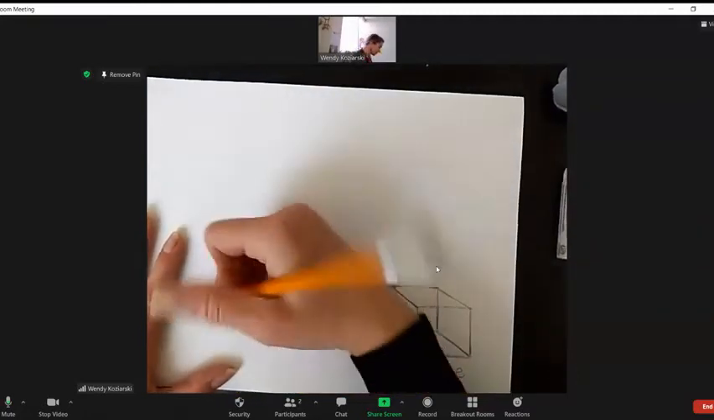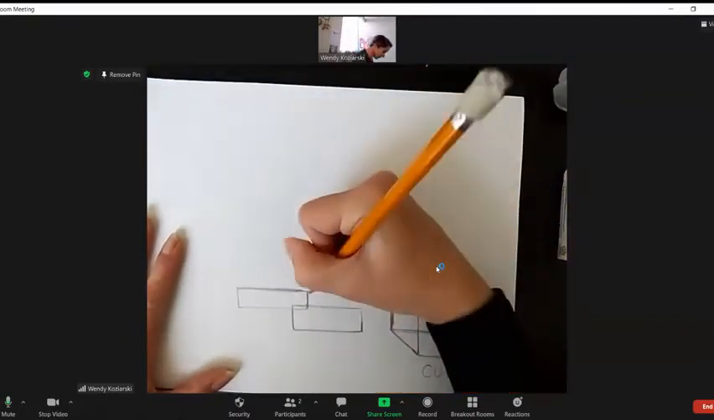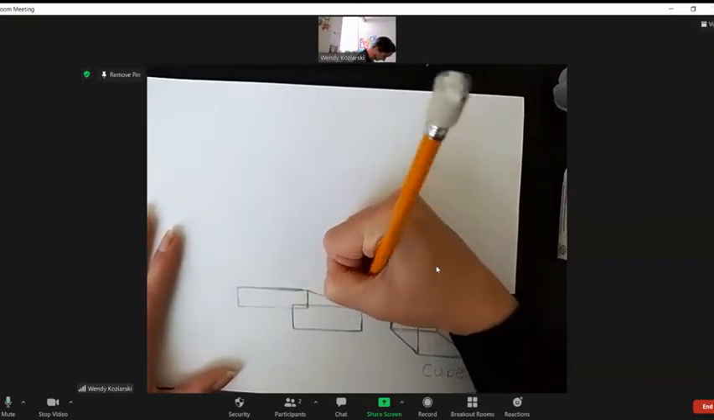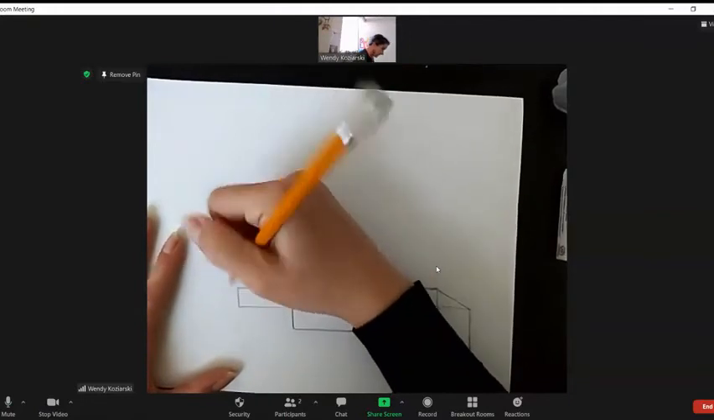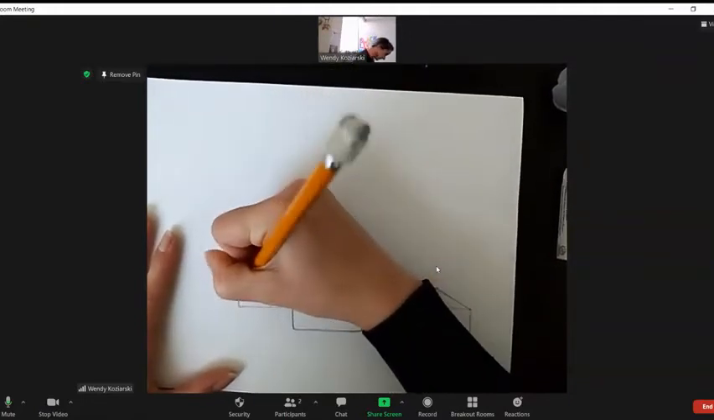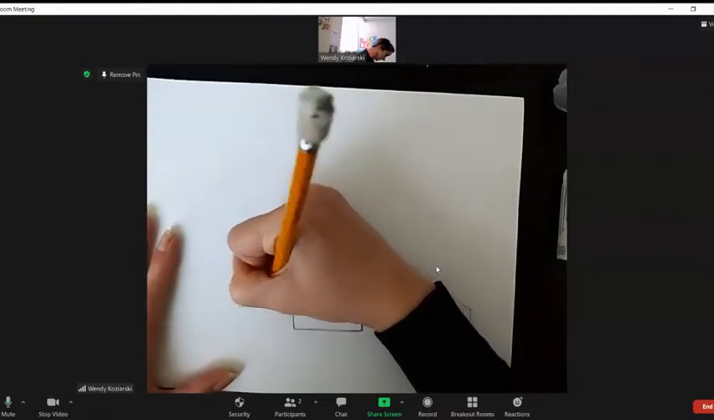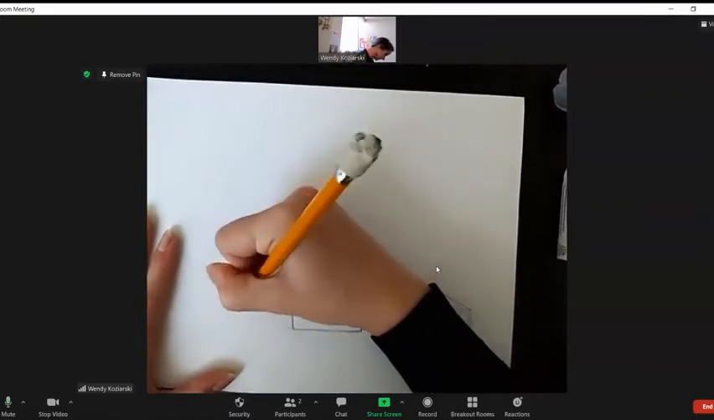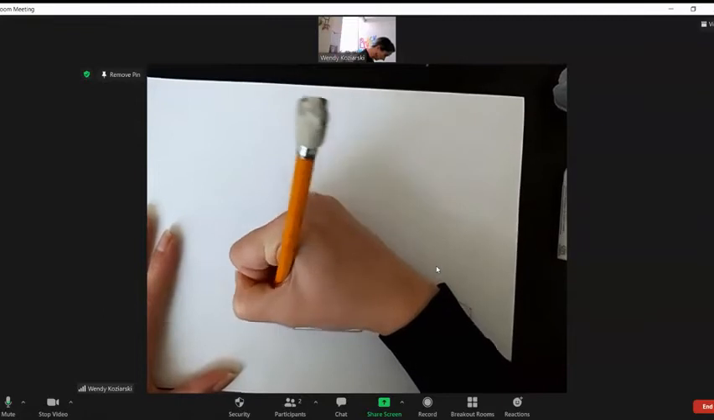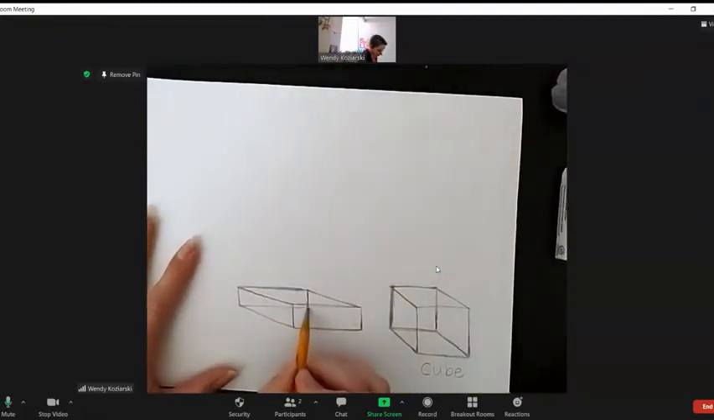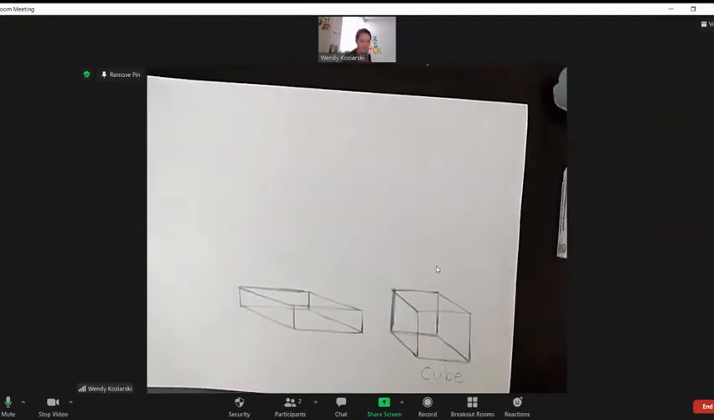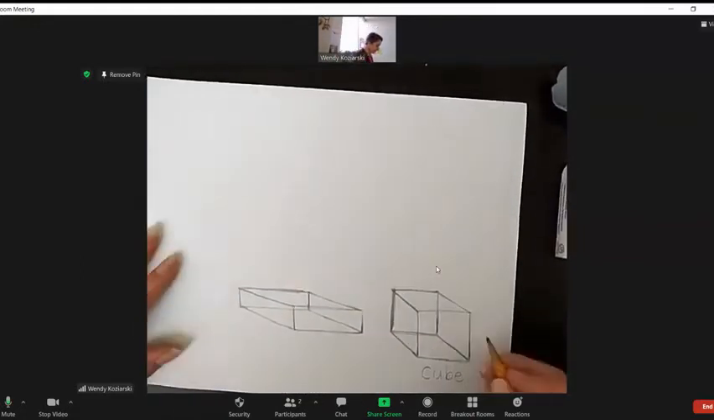All right. So again, I'm going to go ahead and connect my corners here. So the upper right-hand corner and the upper right-hand corner. This upper left-hand corner and this upper left-hand corner. This bottom left-hand corner and this bottom left-hand corner. And then this bottom right-hand corner and this other bottom right-hand corner. There we go. So now, oh my goodness, I have my nice rectangular prism.